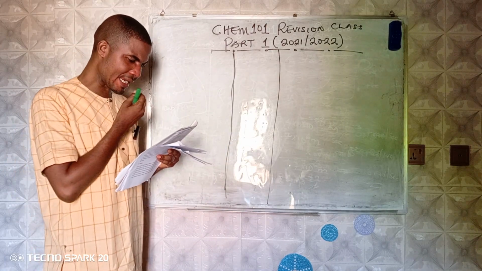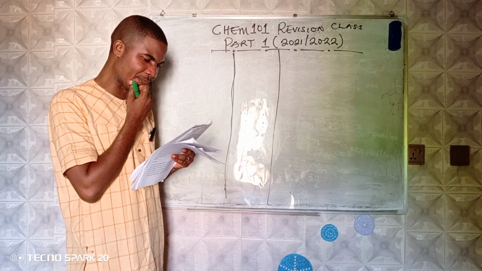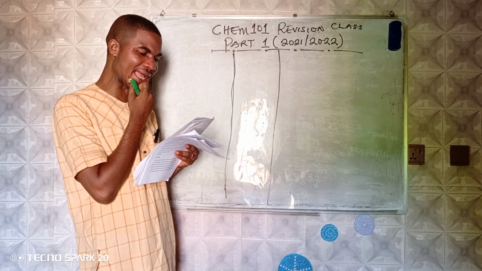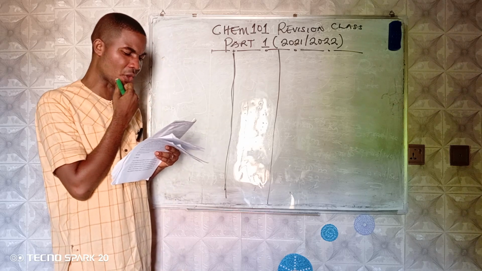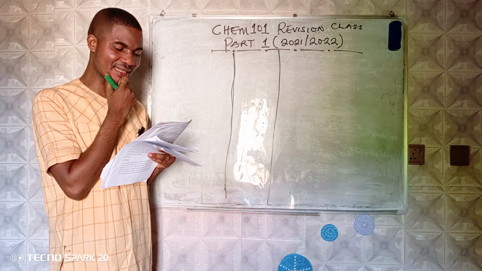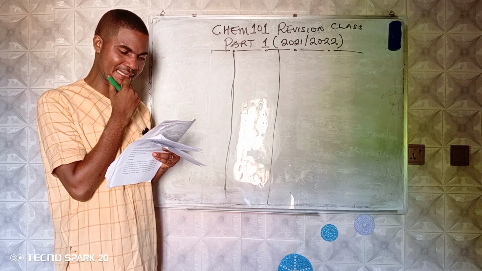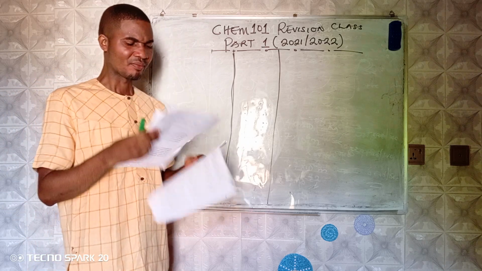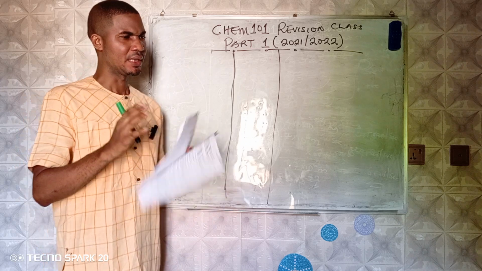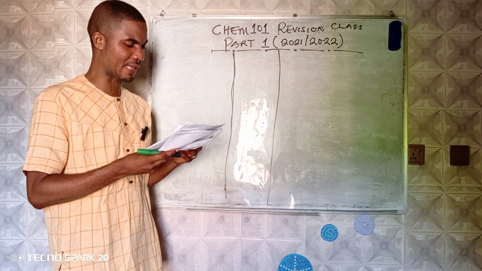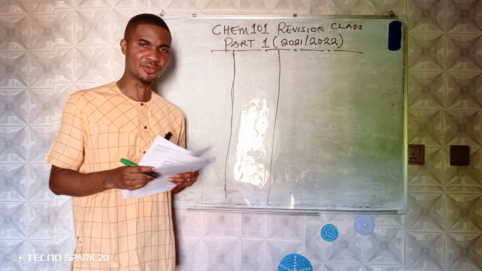Question number 3. An element which has atomic number 11 is likely to have similar chemical properties with another element having atomic number what? I repeat, the element which has atomic number 11 is likely to have similar chemical properties with an element with atomic number what? Now, in this case, we want to know which element is going to have similar chemical properties. Now, let's note this down.